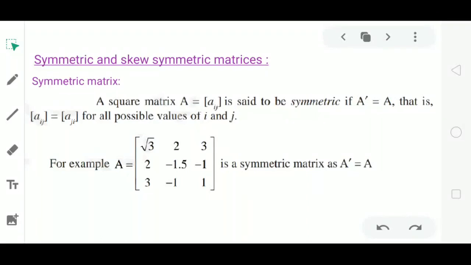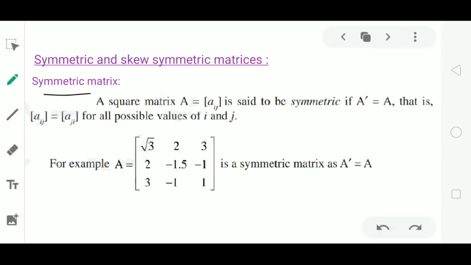First one, symmetric matrix. A square matrix A is said to be symmetric if it satisfies the condition A dash is equal to A. Read this condition carefully. This condition is not the same as the property of transpose of a matrix.